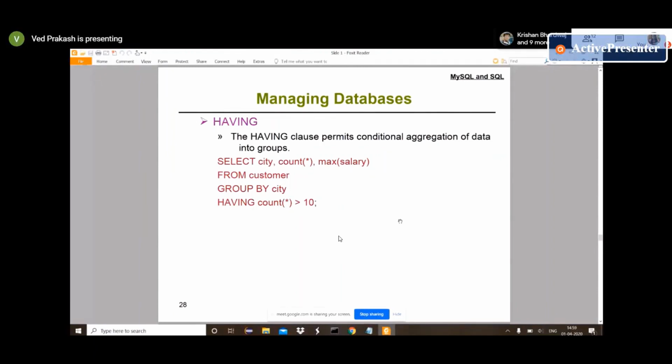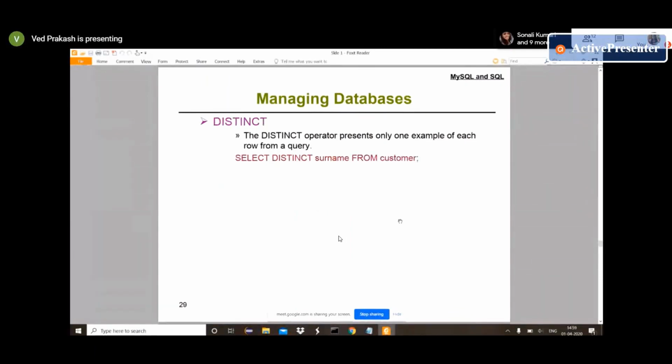Using the having clause, you can aggregate data into a group again. So select city, in count we provided wildcard, max salary from customer, group by city, and having count greater than 10. In distinct, if we have to get unique names, then we will use the distinct keyword.